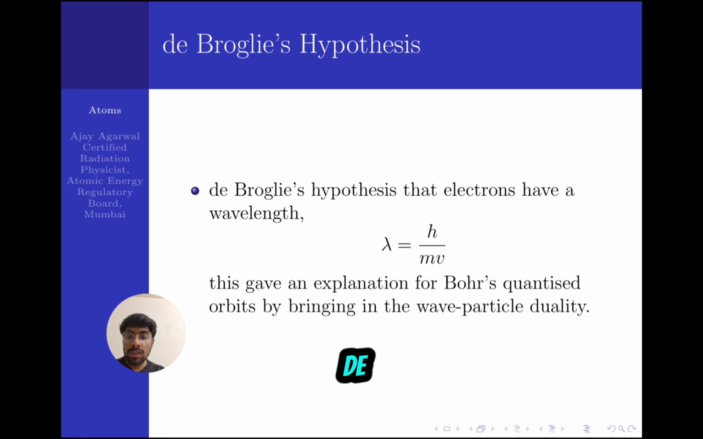In his PhD thesis, De Broglie proposed that a particle wave is associated with a moving particle, whose wavelength is given by h by mv, where h, we all know, is Planck's constant, m is the mass of the particle, and v is the velocity with which the particle is moving. This was his PhD thesis, and it was proved right by certain experiments done after his hypothesis. This hypothesis also helped in understanding Bohr's quantization rule.